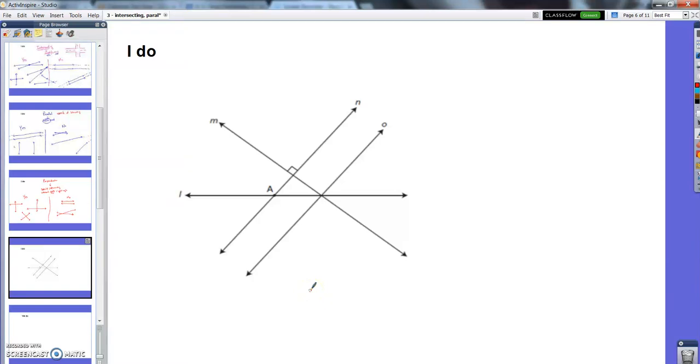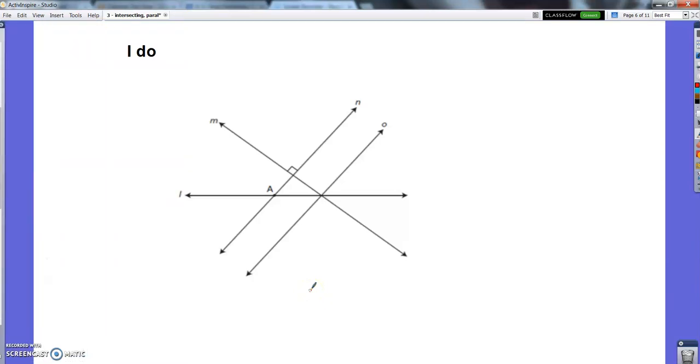So let's look at this. One more I do. Sometimes we might look at these and say, let's find a set of each. Let's find a set of parallel. Let's find a set of intersecting. And let's find a set of perpendicular. All right, so here I go.